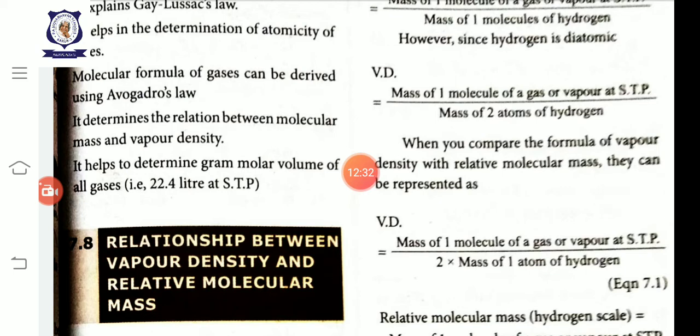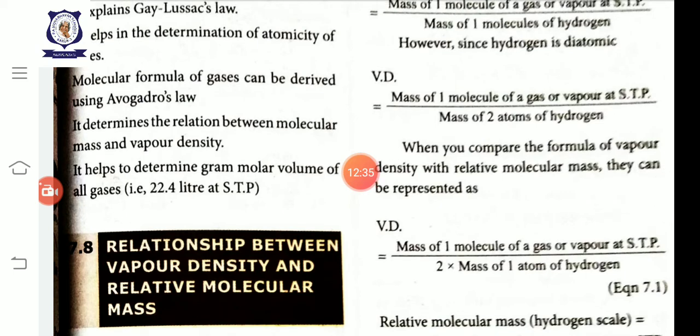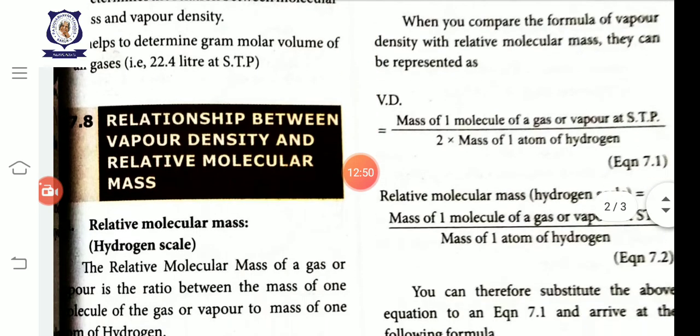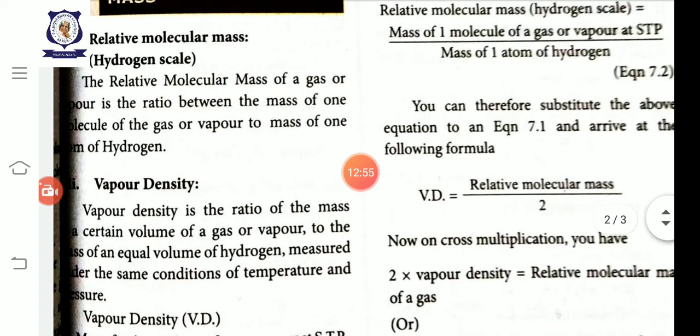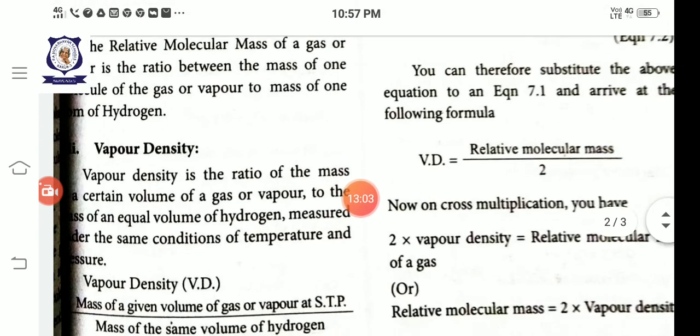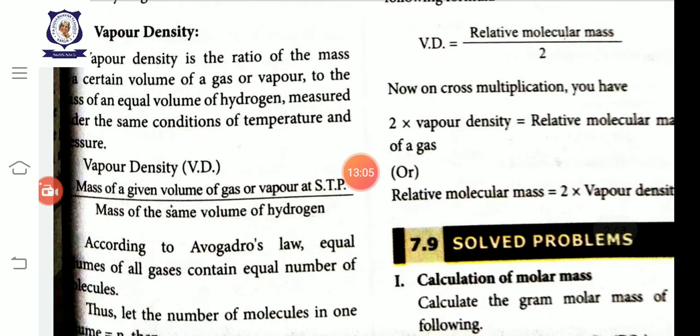Then compare the formula of vapor density with relative molecular mass. They can be represented as, see here, mass of one molecule by mass of one atom of hydrogen. That means it is the relative molecular mass. So Vd is equal to 1 by 2 into relative molecular mass. See, take the 2 to the opposite side, we get vapor density is equal to relative molecular mass by 2. So 2 into vapor density is equal to relative molecular mass of a gas, or relative molecular mass is equal to 2 into vapor density.